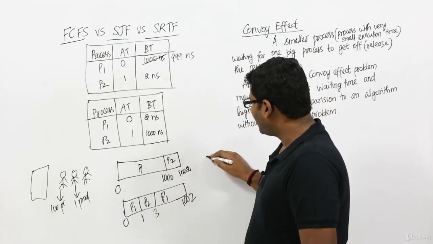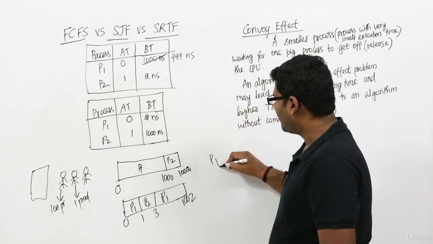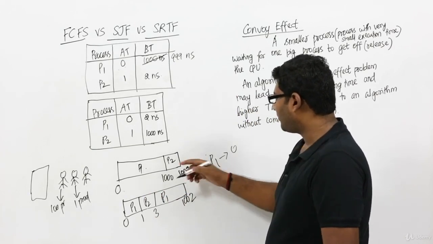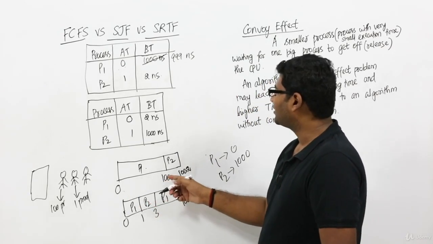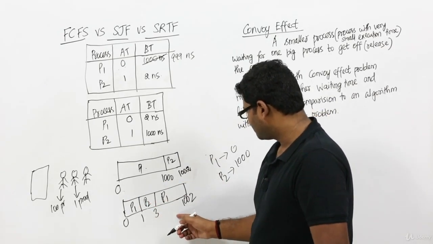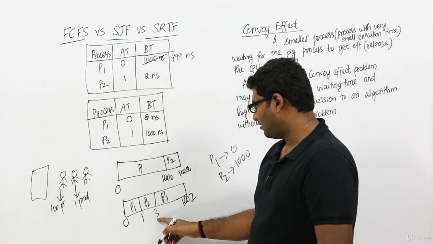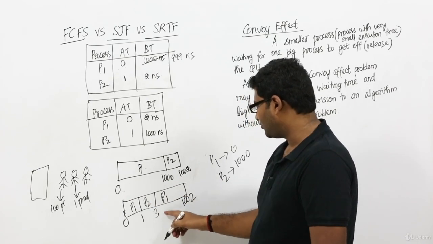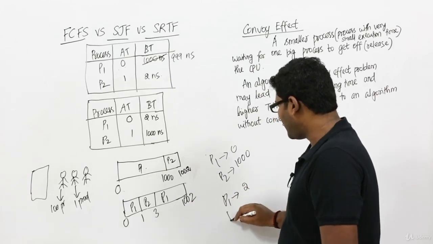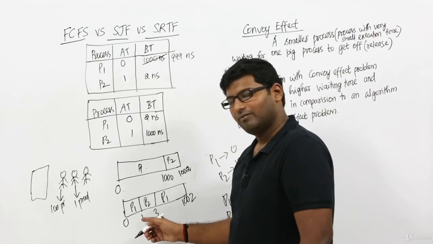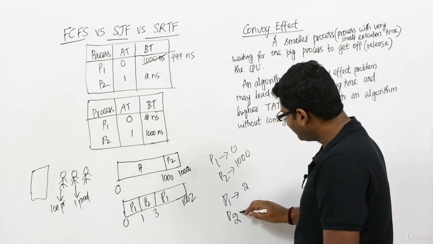Why? Let's first see the waiting time. Here the waiting time of process P1 is 0. The waiting time of process P2 is 1000. It waits for 1000 nanoseconds. Now coming to this, the waiting time of process P1 is just 2 nanoseconds, because it waits for these 2 nanoseconds to get the CPU here. Whereas the waiting time of P2 is 0. P2 doesn't wait. Once P2 comes into the RAM, it immediately gets the CPU.